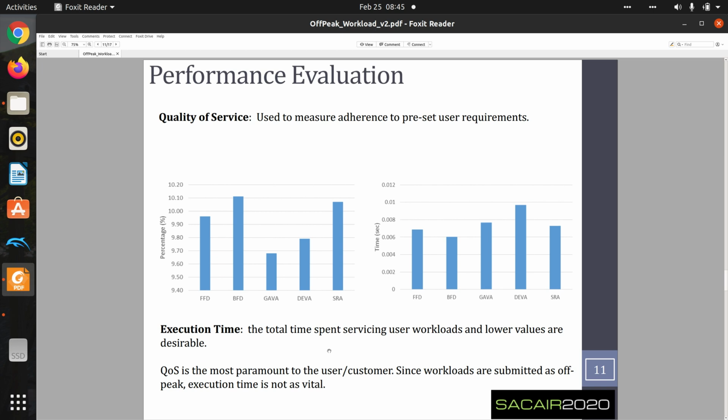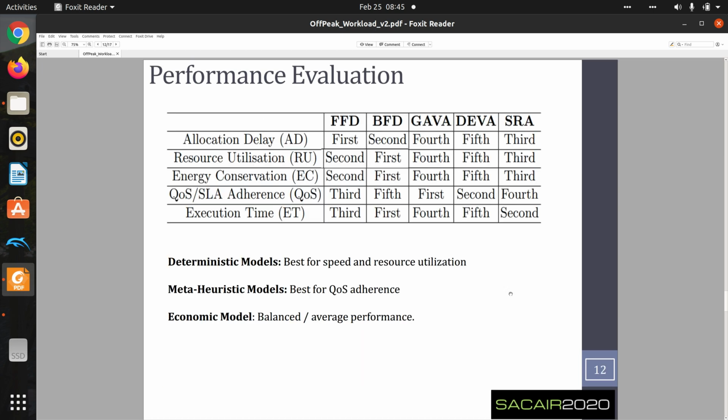Execution time is the time spent servicing the user's workload, and again, the greedy algorithms perform the best here compared to the meta-heuristic approaches. We then finally have a summary table which shows that in all 5 categories, best fit descending performs the best.